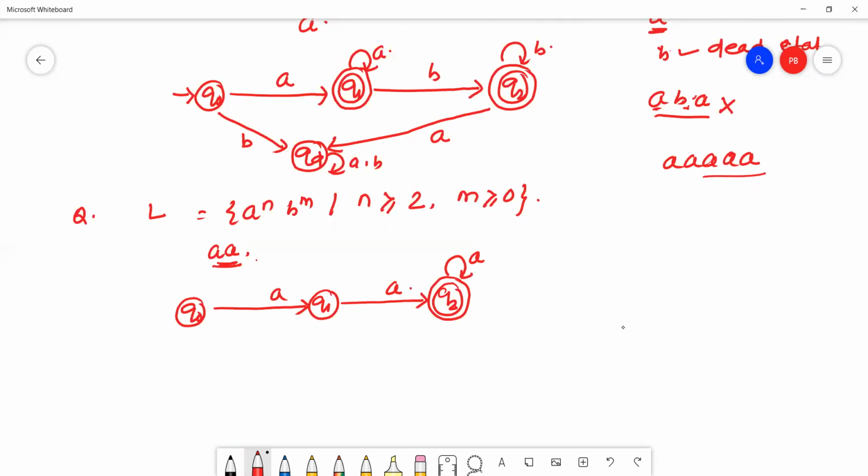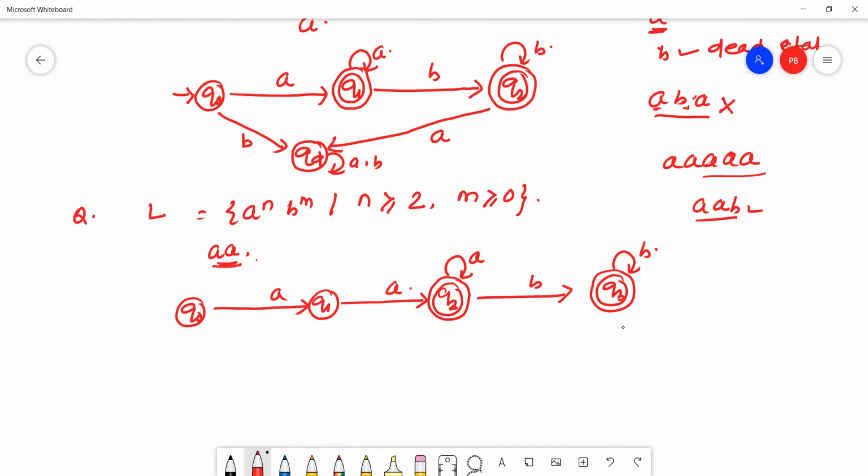Then B may start, meaning after double A, B may start. This is Q3 state, and B is a loop.